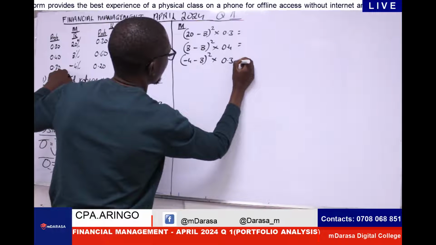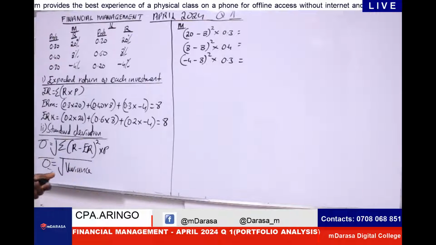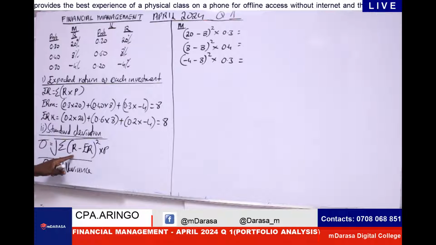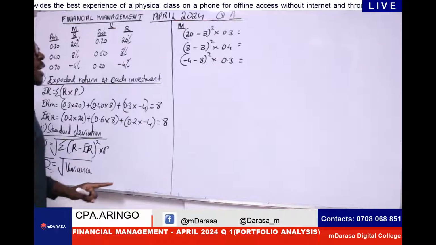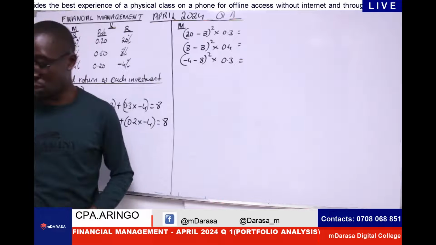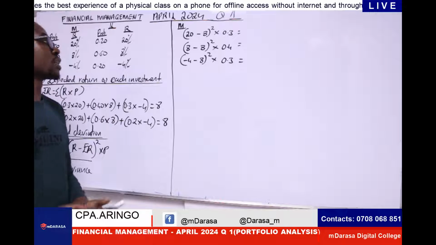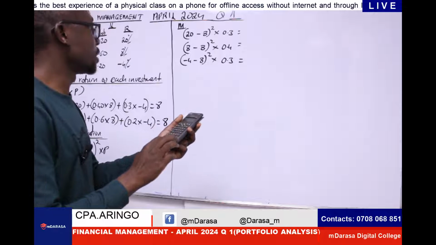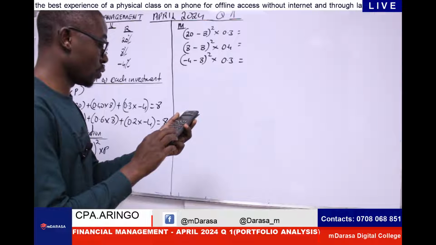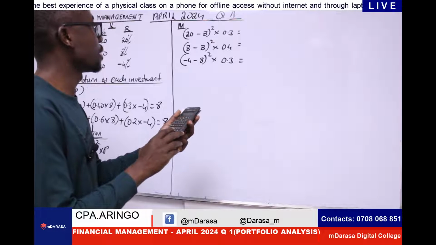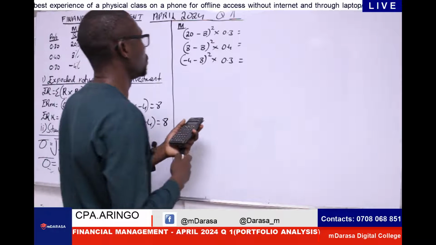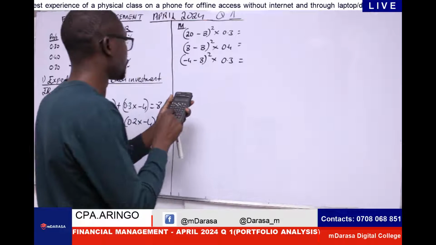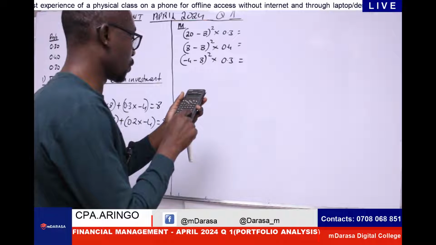So that at the end of the day, what will I be having here? We're just taking actual return minus expected return, squared, times the probability. That's what you're doing. So in this case, you can agree I'll be having 20 minus 8 squared times 0.3. This will give me 43.2. I add, of course, 43.2.